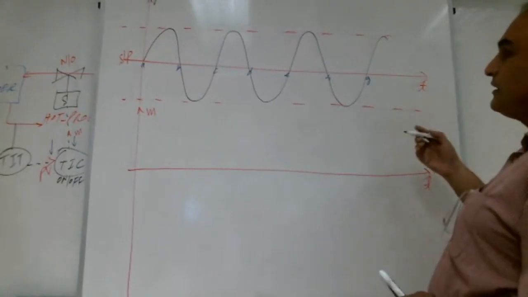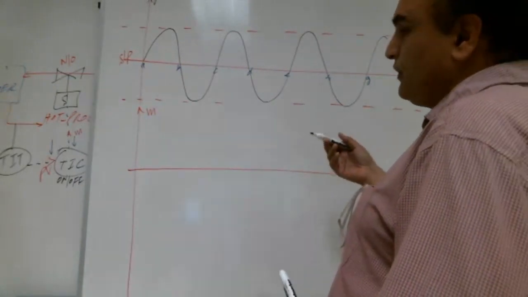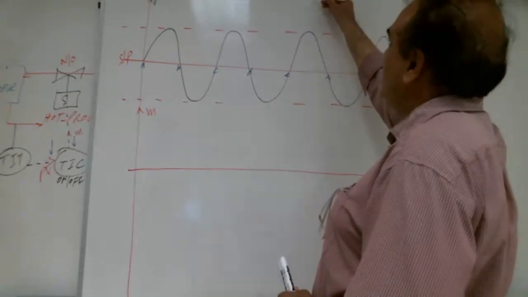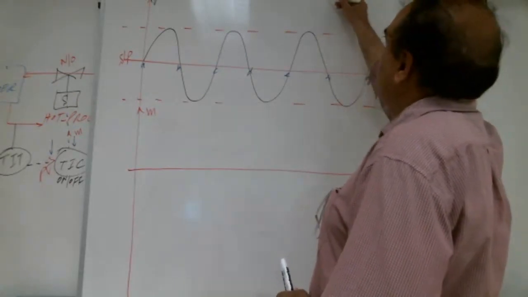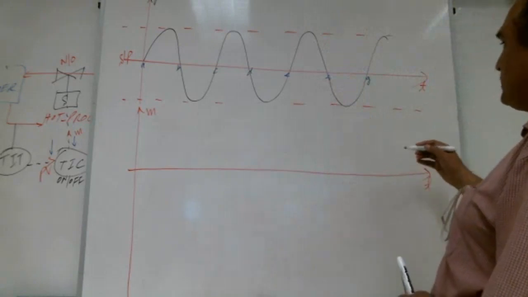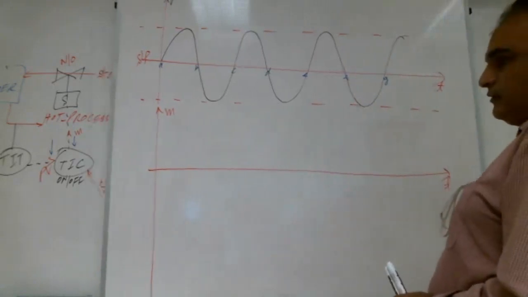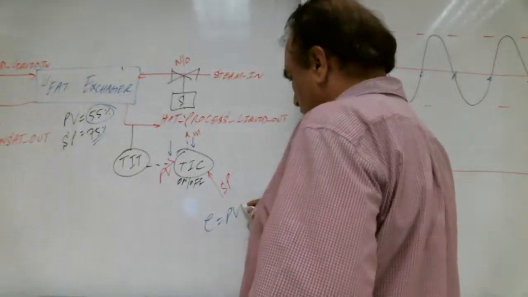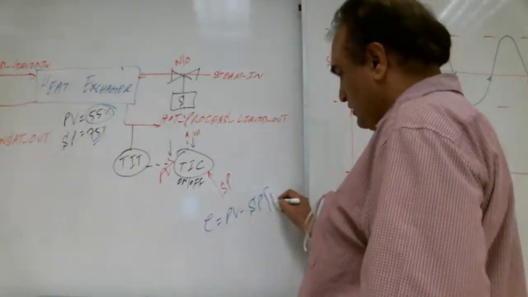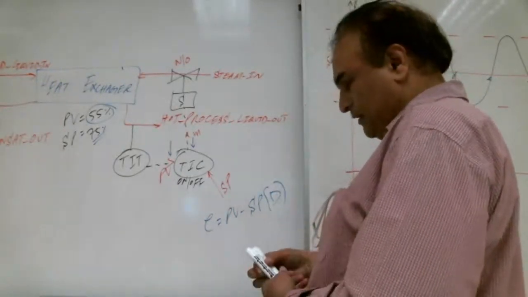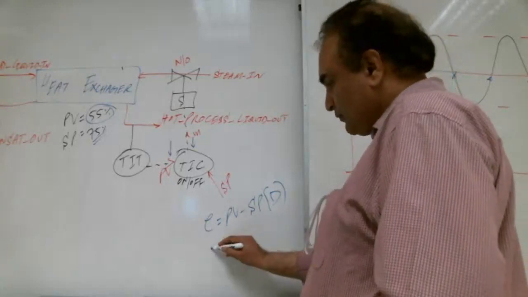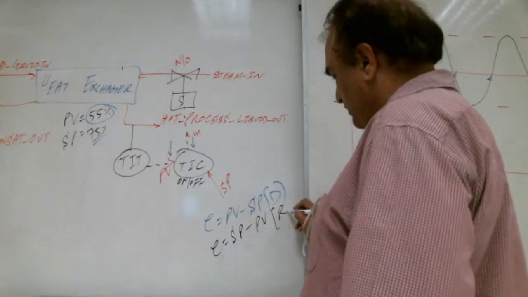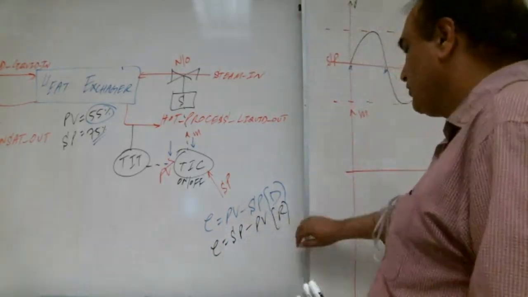If we take the action as direct, what is the error? For the direct action, the error is PV minus SP. And for the reverse action, what is the error? SP minus PV. SP minus PV for reverse action. Right?